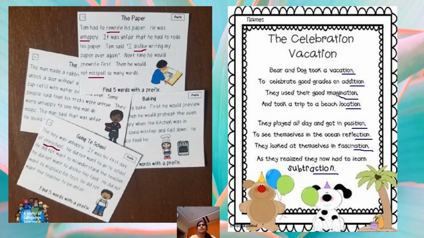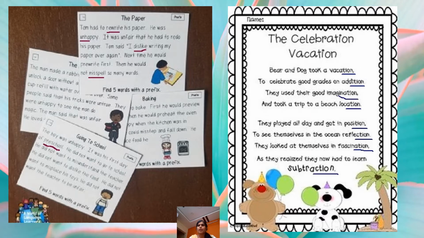And in the second picture, the celebration vacation. Bear and Tom took a vacation to celebrate good grades on addition. They used their good imagination and took a trip to the beach location. They played all day and got in a position to see themselves in the ocean reflection. They looked at themselves in fascination. As they realized it, they now had to learn subtraction.